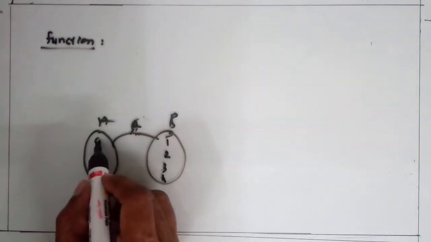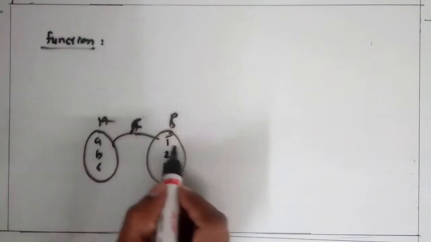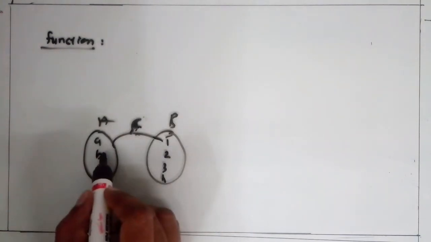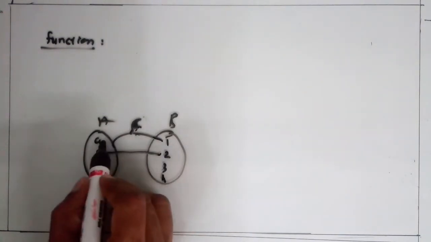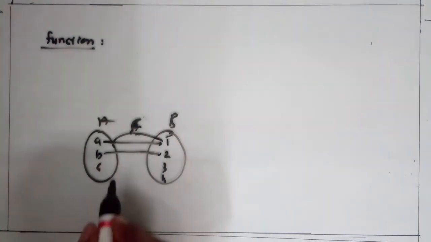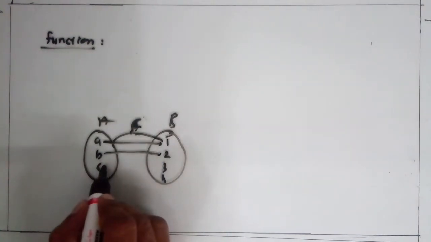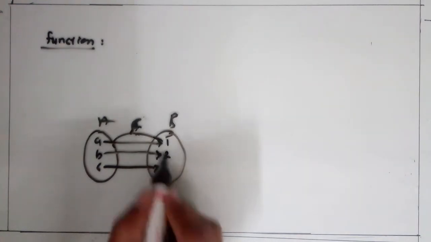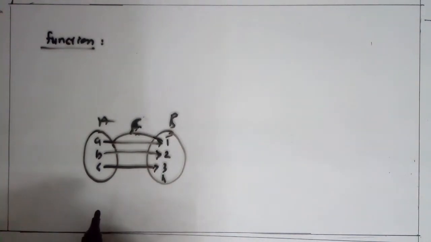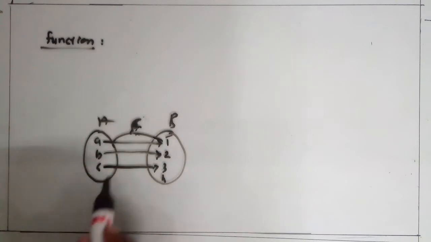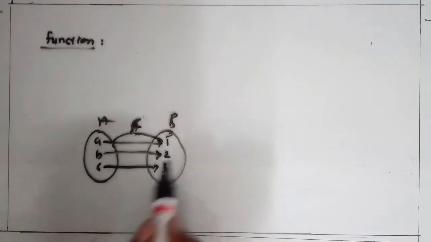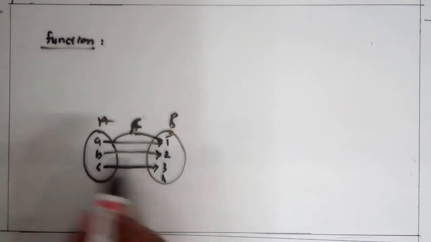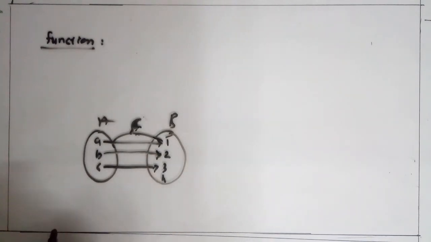Here the image of a under f is equal to 1, the image of b under f is equal to 2, the image of c under f is equal to, we take, 3. Then this relation associates every element of A with a unique element of B, so this relation becomes a function. So remember this about a function.